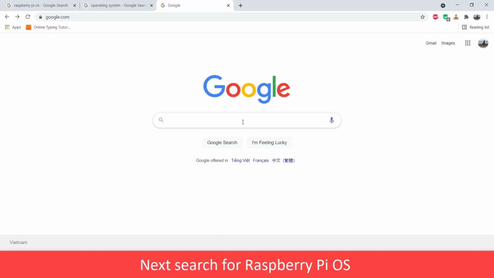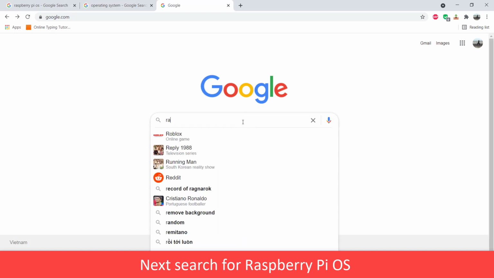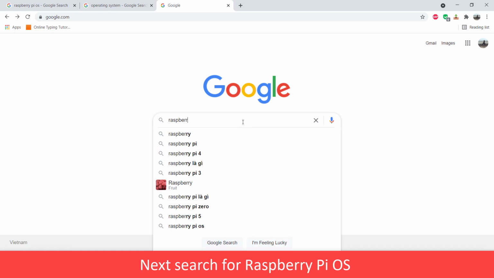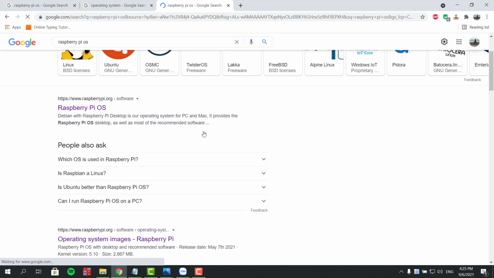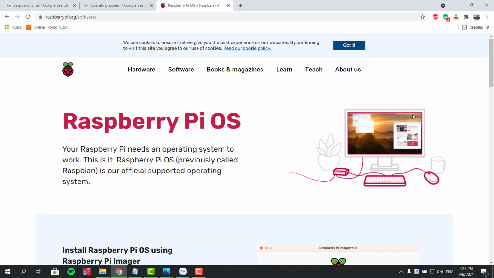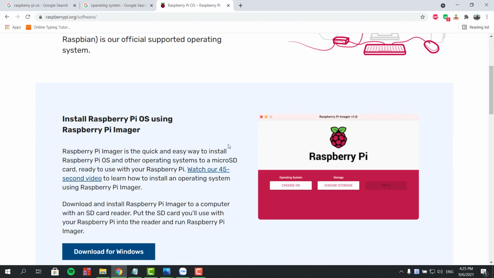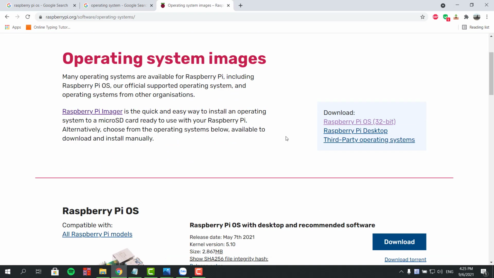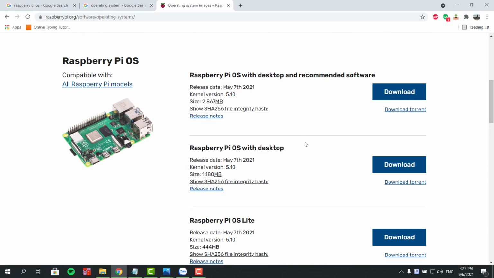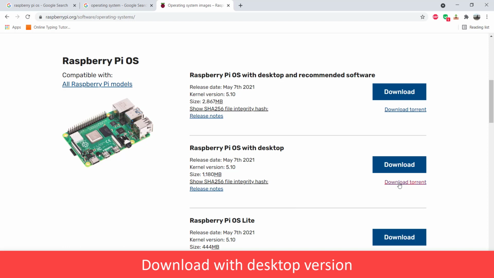Next, search for Raspberry Pi OS. Download with desktop version.